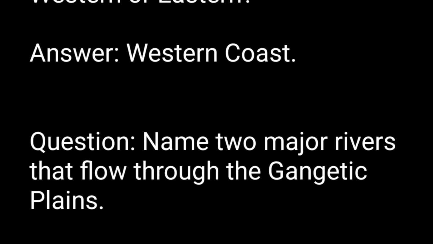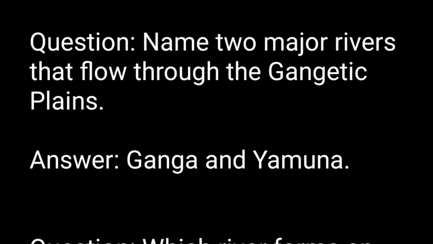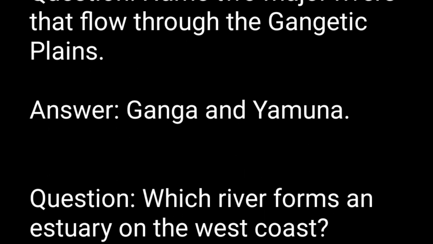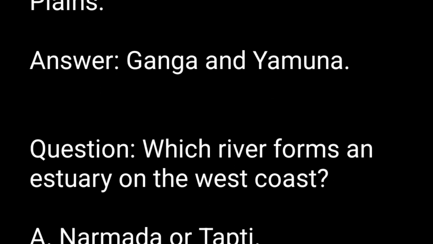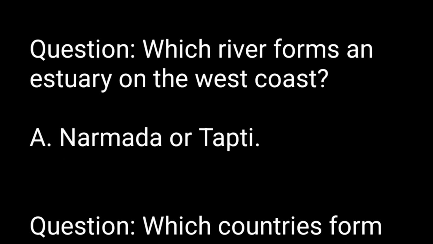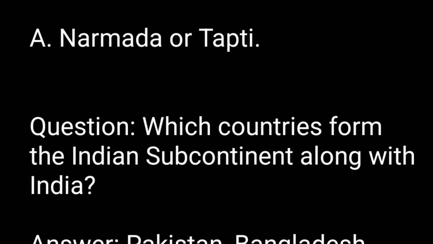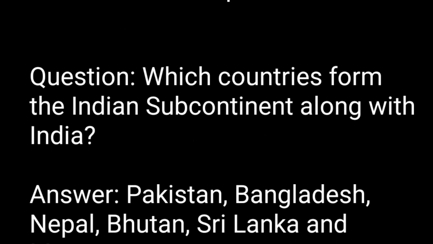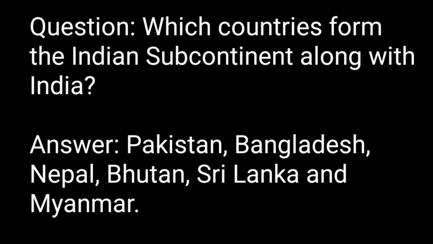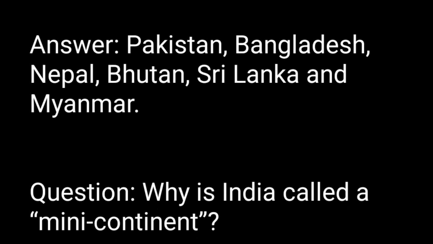Question. Name two major rivers that flow through the Gangetic Plains. Answer. Ganga and Yamuna. Question. Which river forms an estuary on the west coast? Answer. Narmada or Tapti. Question. Which countries form the Indian subcontinent along with India? Answer. Pakistan, Bangladesh, Nepal, Bhutan, Sri Lanka and Myanmar.